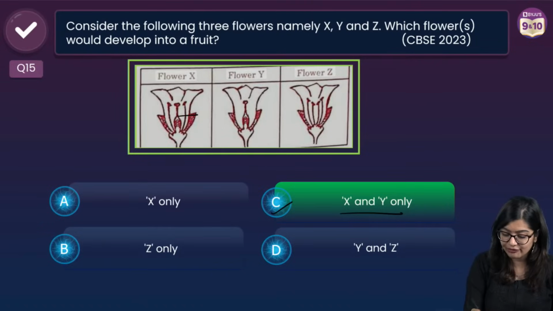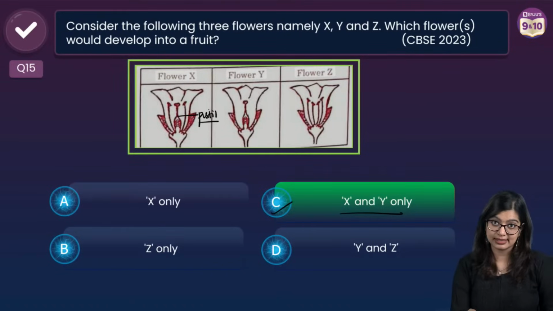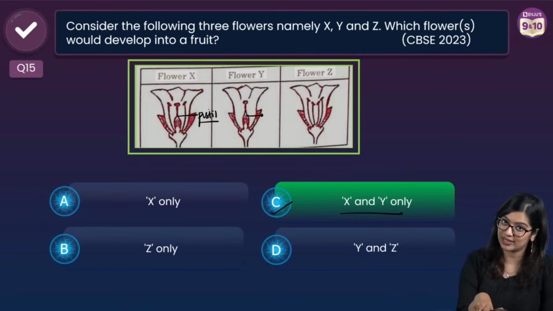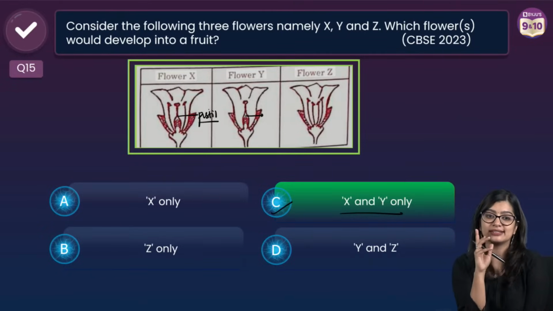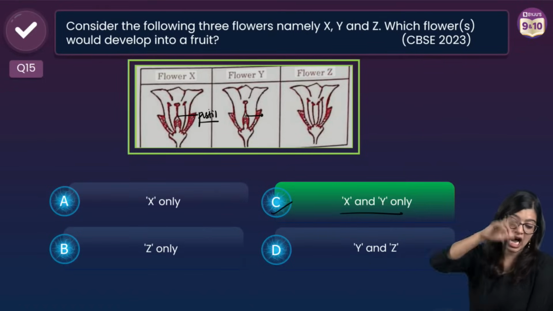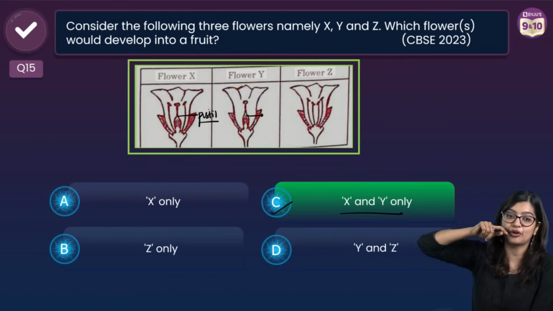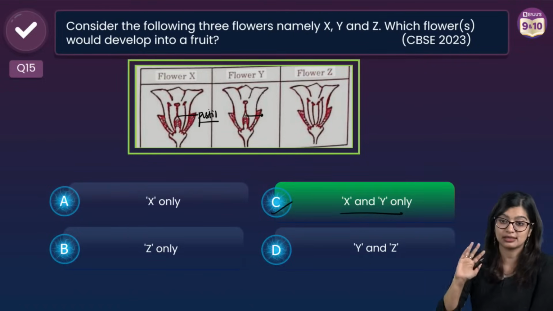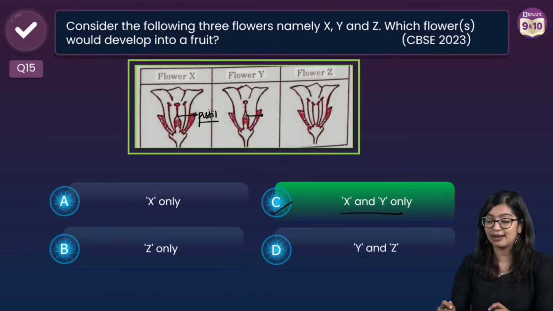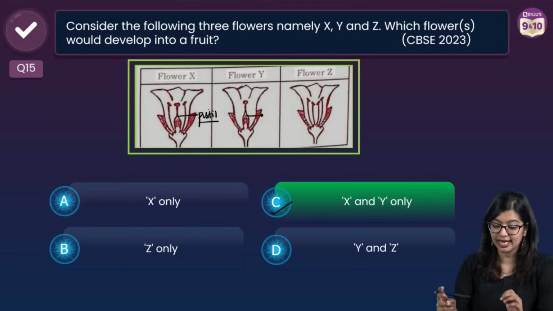Why? Because you have the female reproductive part here, which is the pistil. This is the pistil which is there in both flower X and flower Y. Now the source from where you get this question, the answer in that source paper is given wrong, which is why you may come across some wrong answers given in the source file. That is why I'm telling you this is the correct answer: any part which is going to have the pistil.